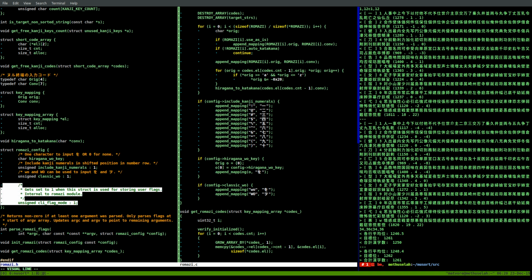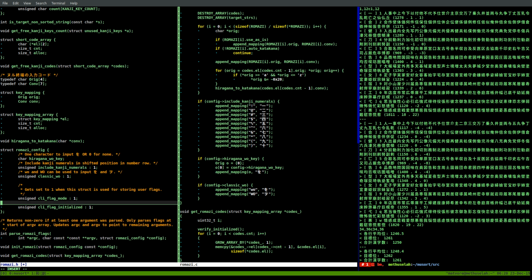So we could have the caller set this. Caller set CLI flag mode. And then when we see that it's set, we check to see if it's been initialized properly. So we can add this: unsigned CLI flag defaulted, initialized.